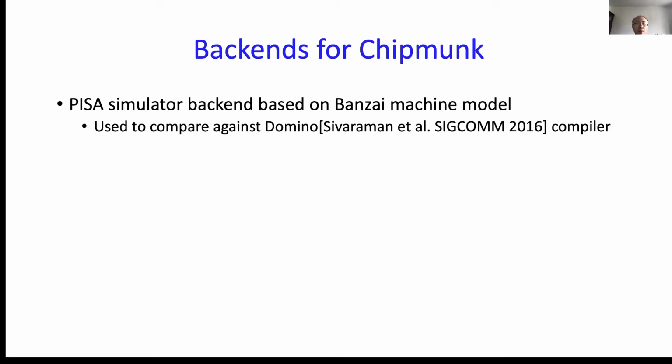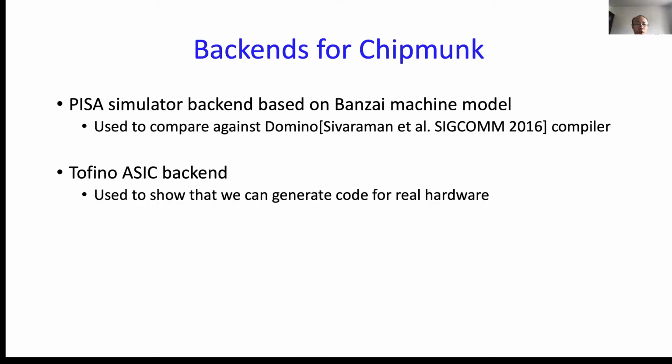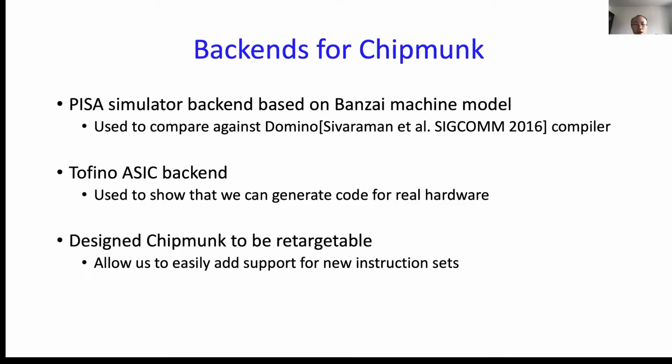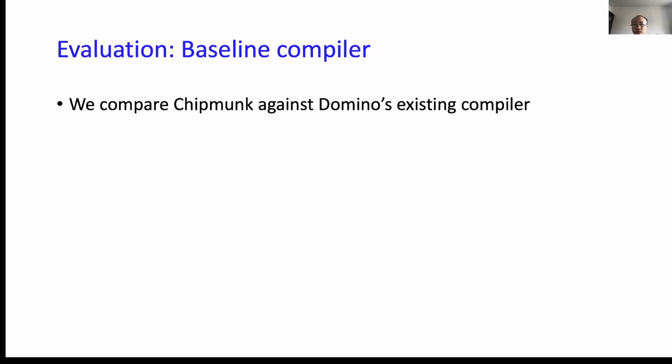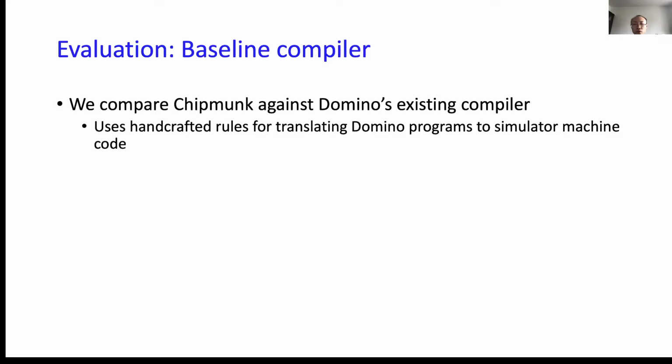For the backend of Chipmunk, we design a PISA simulator backend based on the Banzai machine code because we want to compare with the Domino compiler. We also design a Tofino ASIC backend because we want to generate code for real hardware. We also design Chipmunk to be retargetable, by designing a domain-specific language to easily specify different instruction set capabilities. For the evaluation, we compare Chipmunk against Domino's existing compiler because Domino used some handcrafted rules to translate Domino programs to machine code.